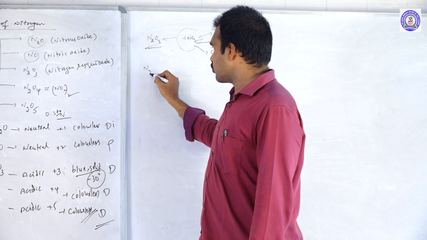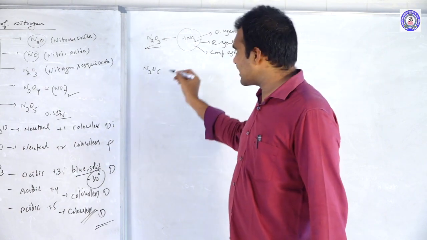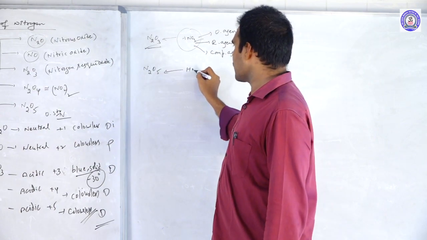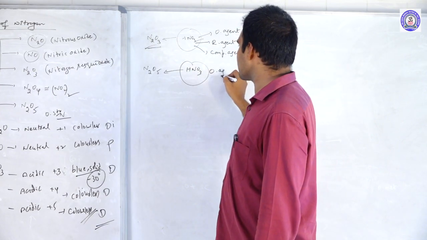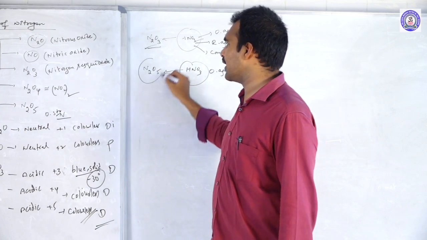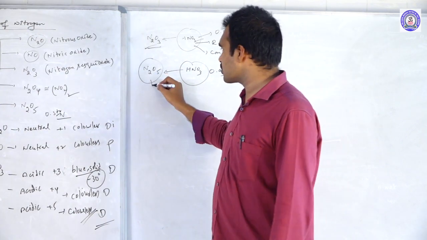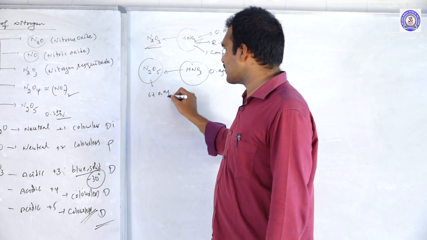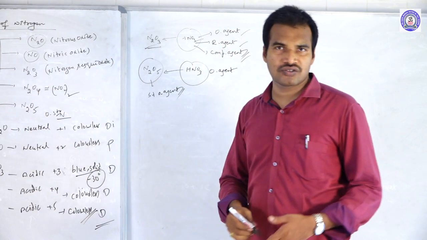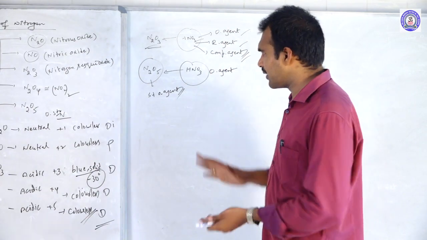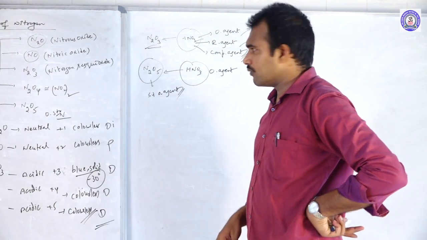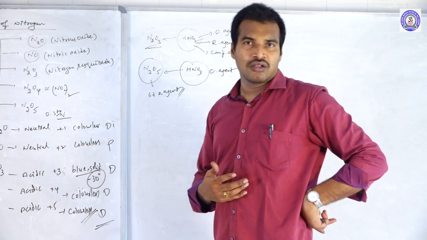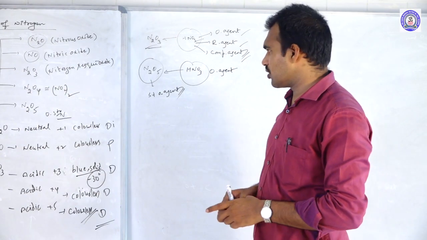Whereas N2O5, it is an anhydride of what? HNO3. But HNO3 will act only as an oxidizing agent. That is why N2O5 will act as a strong oxidizing agent. So just remember like this so that you can easily understand the concept. Then move to the structure. They may ask you questions related to the structures of these oxides also.